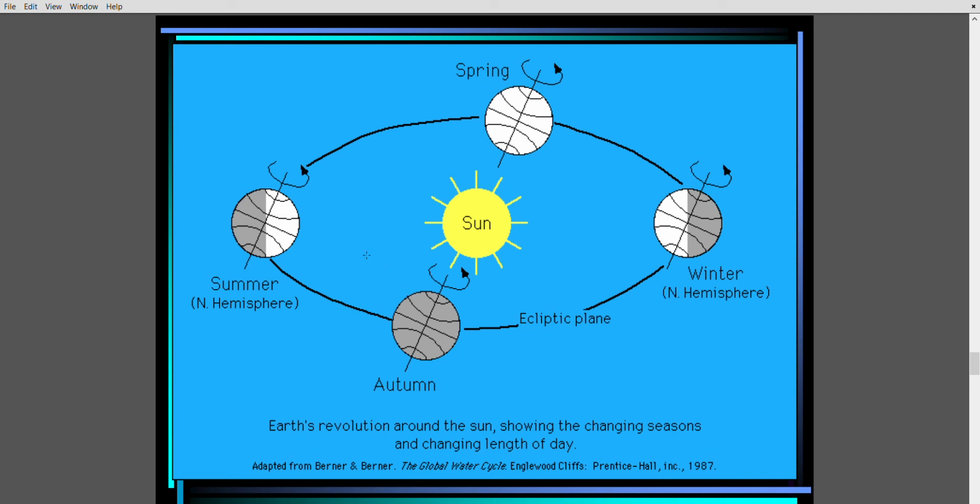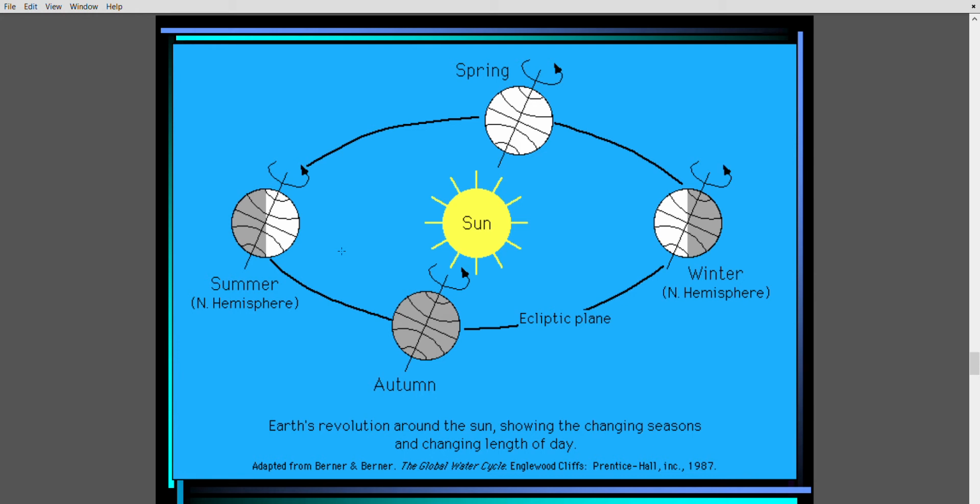My formula of SAWS starts from here and ends here, and it's all in Northern Hemisphere. Now one more thing which you have to remember is when it is summer in Northern Hemisphere, it is winter in Southern Hemisphere. It is opposite.